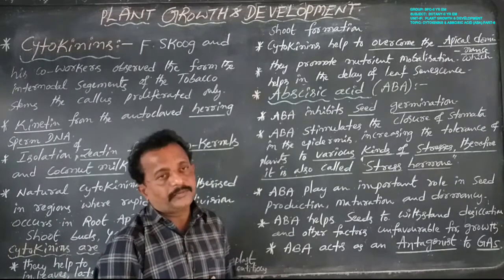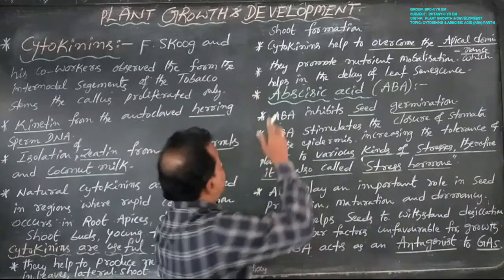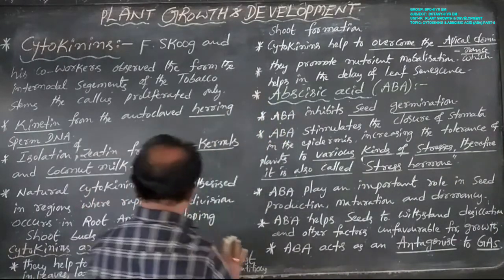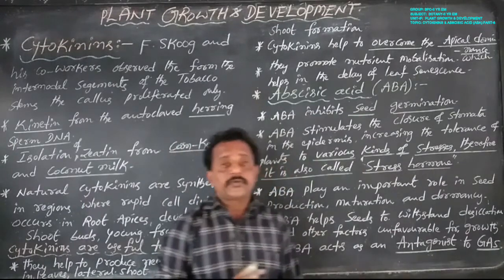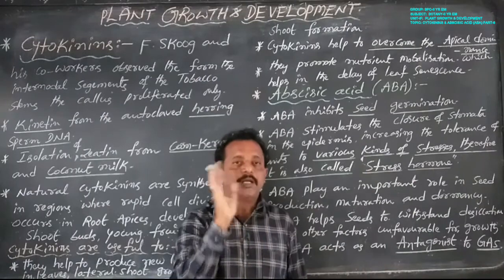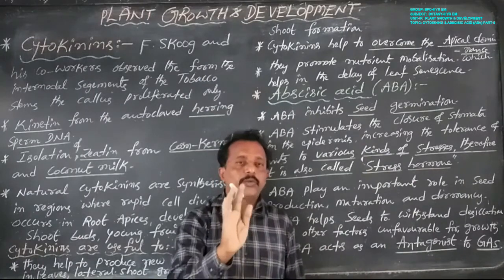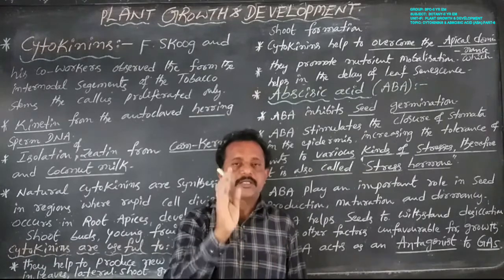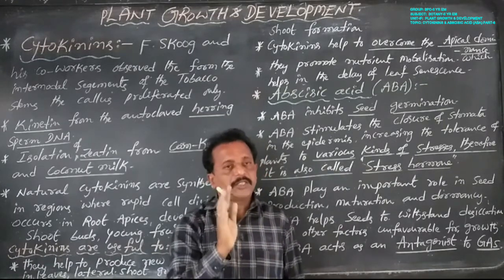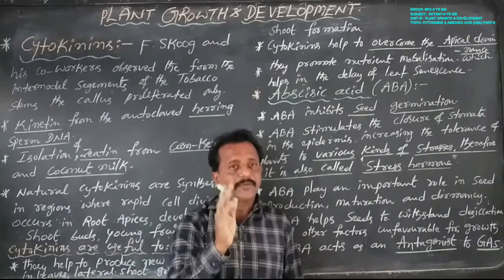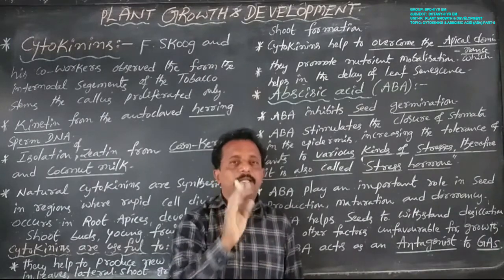Okay, now this is about the discovery of cytokinins and the physiological effects of cytokinins. So these three are plant growth promoters: auxins, gibberellins, and cytokinins. Next, coming to plant growth inhibitors, such as abscisic acid and ethylene.